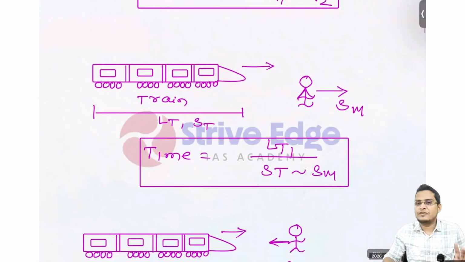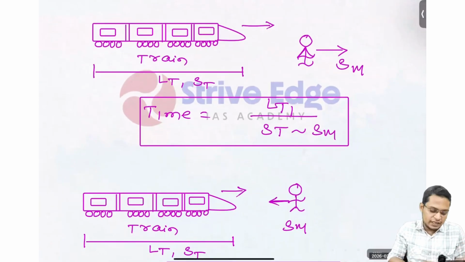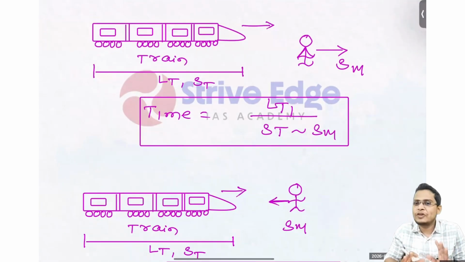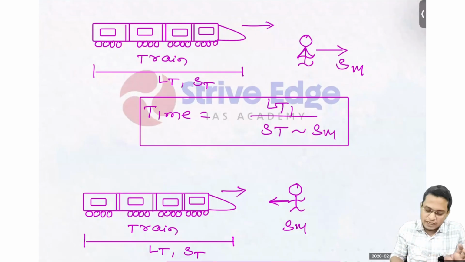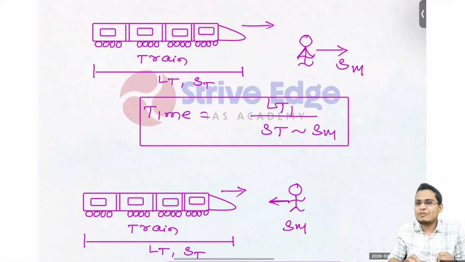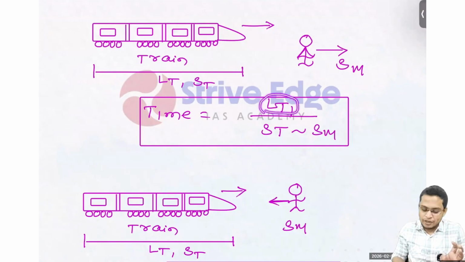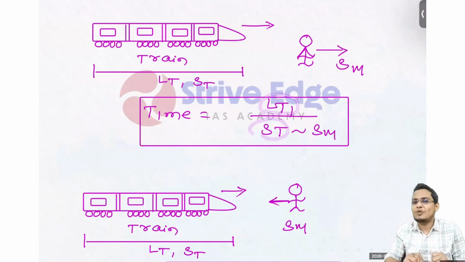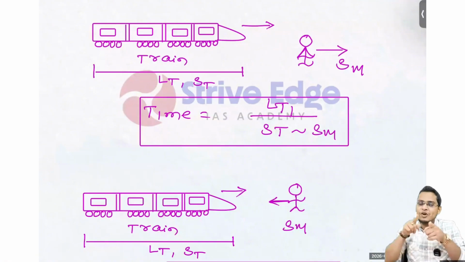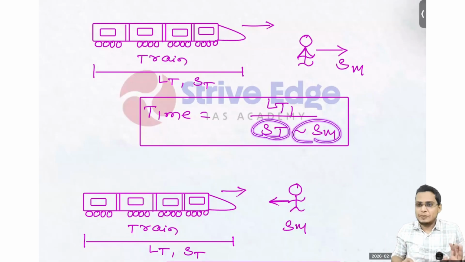Next we are going to see the fifth case. The fifth case is like what you can see on a railway platform. Whenever a train is moving, there are some porters, some people also walking. Let's say this person is walking in this direction and the train is also moving in this direction. What time will the train take to cross the person? Whenever the train crosses its own length, we can say the train has crossed this person. So the train has to cross its own length, and both the train and the man have their own speed and are moving in the same direction. Whenever two bodies are moving in the same direction, we take the difference of their speeds, that is relative speed. So that is the speed of the train minus the speed of the man.